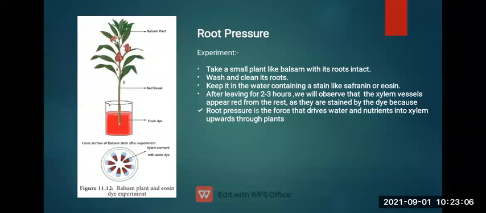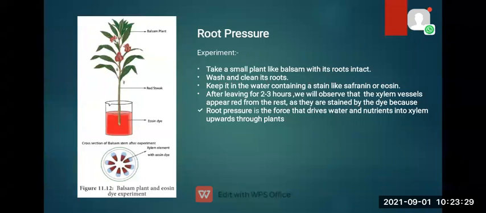This shows that root pressure is the force that drives water and nutrients into the xylem upwards through plants. Root pressure sends this water through the xylem vessels to every part of the plant body.